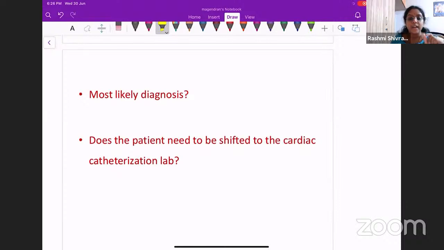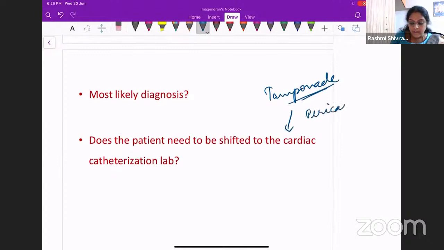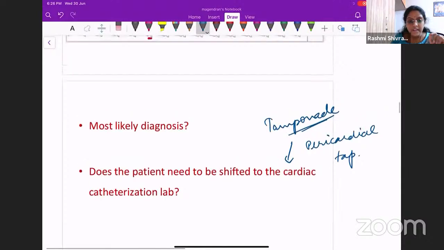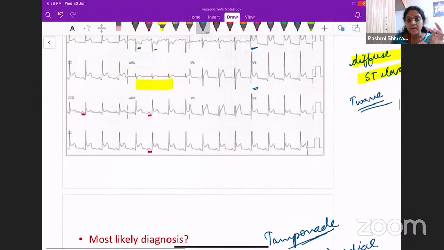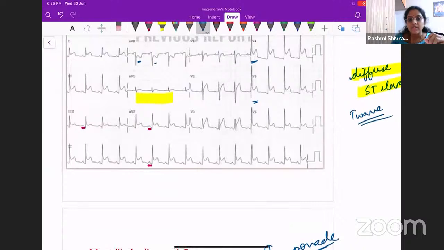But if he develops a cardiac tamponade, then you must immediately shift the patient to the cardiac catheterization lab so that you can do a pericardial tap. So the most likely diagnosis for this patient with a viral prodrome, substernal chest pressure and a very low BP will be acute pericarditis. You need to intervene in this patient immediately. You need to admit the patient, give fluids and manage the patient appropriately.